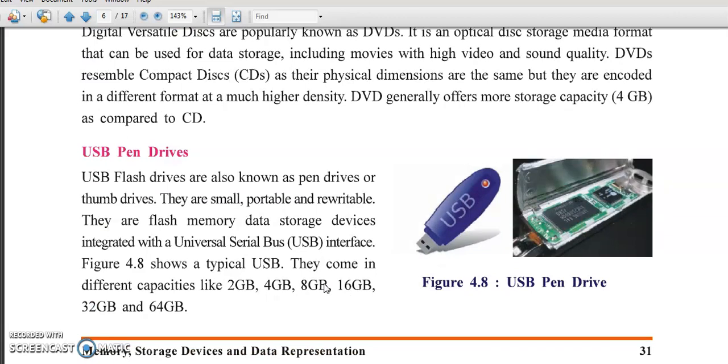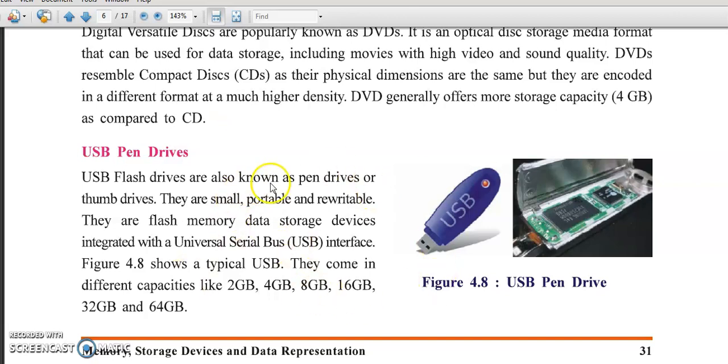So these all are simple types of secondary data storage, secondary memory: compact disk, CDR, CDRW, hard disk, external hard disk, inbuilt hard disk.